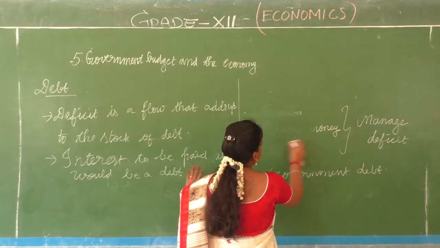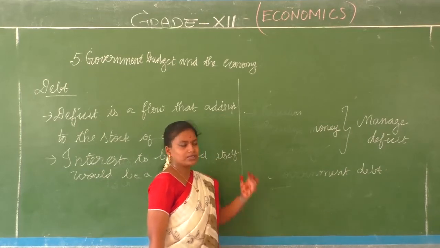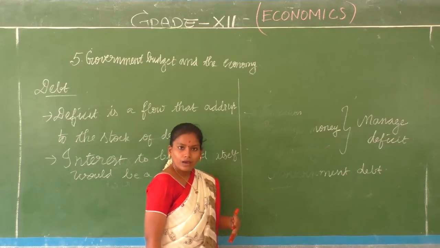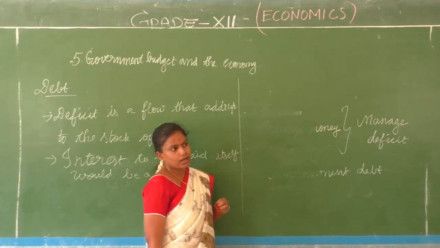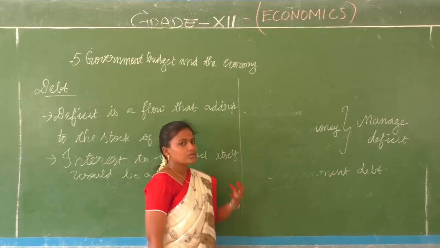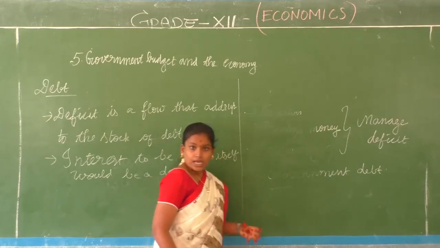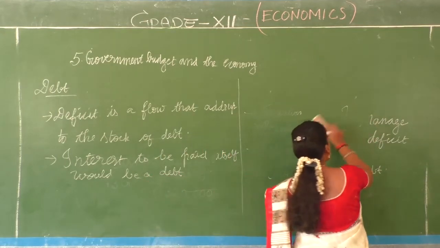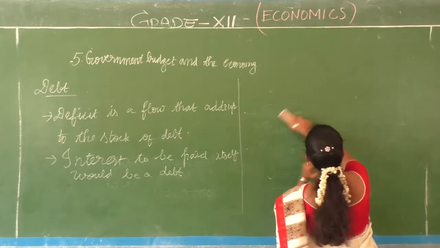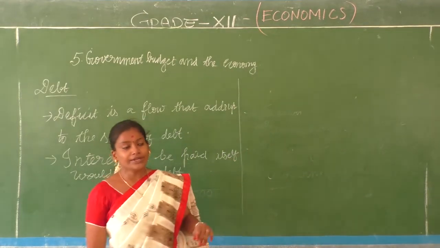Debt. For example, an individual who earns 10,000 rupees can get an amount that he can repay. Just getting 10,000, if I am getting crores and crores of loans, how can I repay? So I have to borrow to the limit where I can repay that. Isn't it, children? Same way, a government should also borrow an appropriate amount which it can repay and which will not put the country into a dangerous position, into a recession.